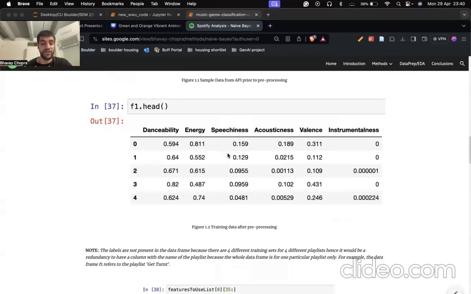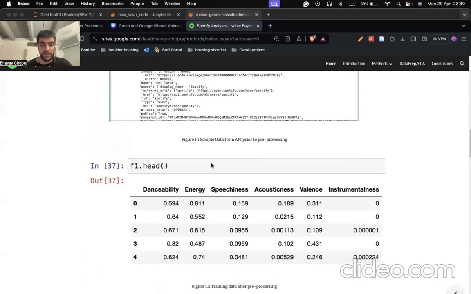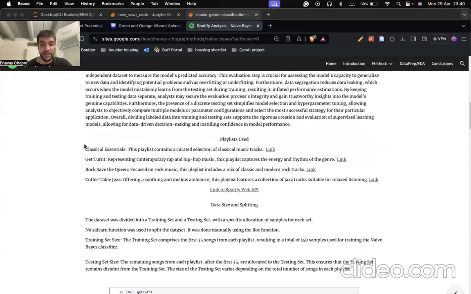Make no mistake, this won't add it to the playlist directly. Rather, it ranks the playlists where a song would ideally belong using a Naive Bayes classifier. The playlists are shown in order of their ranks, based on the probabilities obtained from the Naive Bayes classifier. For this part of the project, four particular playlists were considered. These are Classical Essentials, Get Turned Up, Rock Save the Queen, and Coffee Table Jazz.